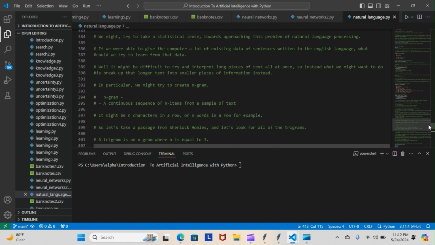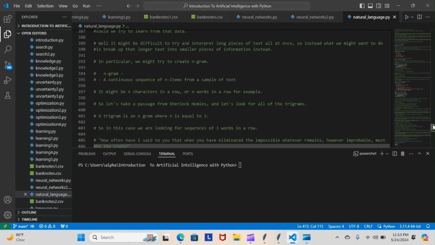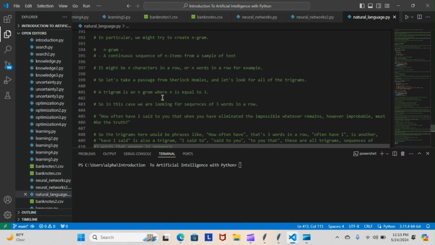Now, last night, the last thing we talked about were ngrams, so let's start there. In particular, we might try to create ngrams. An ngram is a continuous sequence of n items from a sample of text. It might be n characters in a row or n words in a row, for example. So, let's take a passage from Sherlock Holmes and look for all the trigrams. Now, a trigram is an ngram where n is equal to 3. So, in this case, we are looking for sequences of 3 words in a row. Now, how often have I said to you that when you have eliminated the impossible, whatever remains, however improbable, must be the truth? So that's our sentence there from Sherlock Holmes.